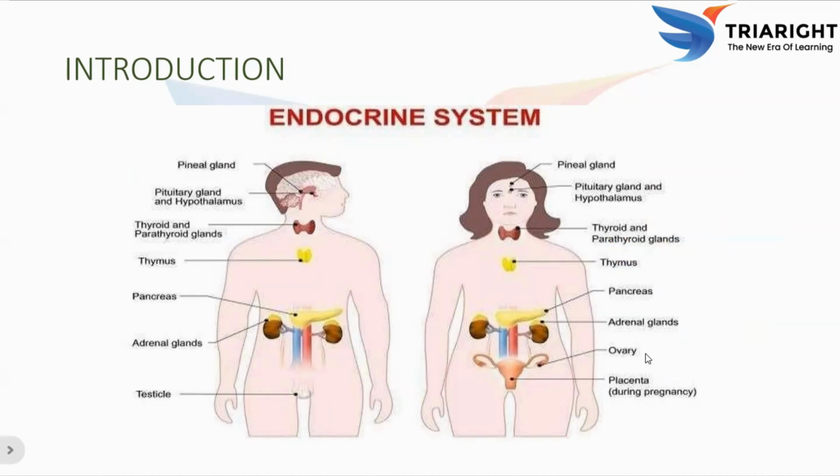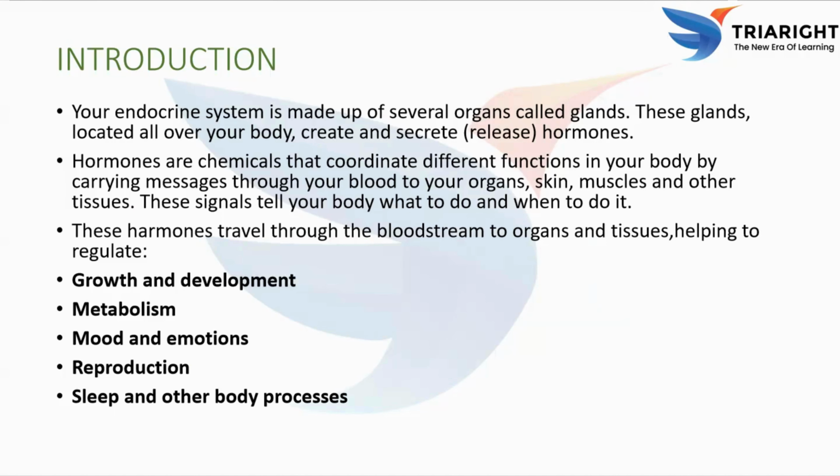Now this is the introduction to the endocrine system. What is the endocrine system? The endocrine system is a group of organs called glands that are found all over your body. These glands make and release special chemical messengers called hormones.